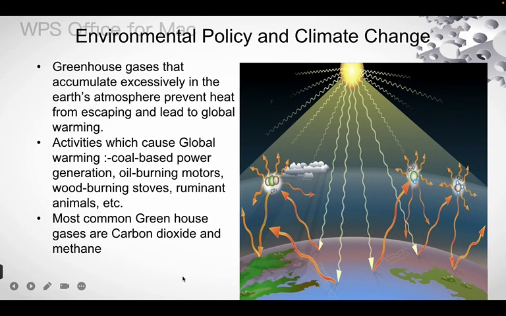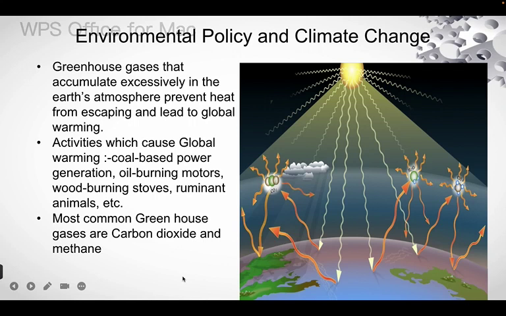What are the environmental policies in climate change? What are greenhouse gases? Greenhouse gases are basically gases that accumulate excessively in the earth's atmosphere and prevent heat from escaping, leading to global warming. Global warming causes lots of problems like melting of the glaciers, increasing the level of the oceans, and so on. What are the activities that cause global warming?